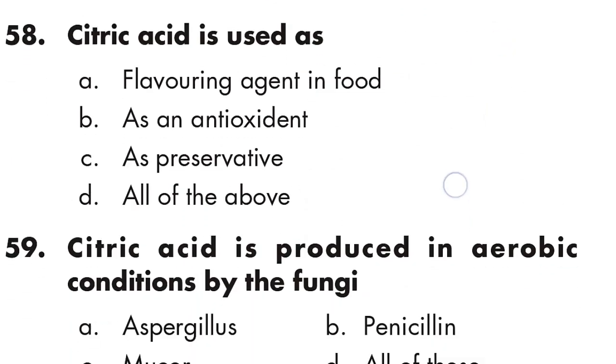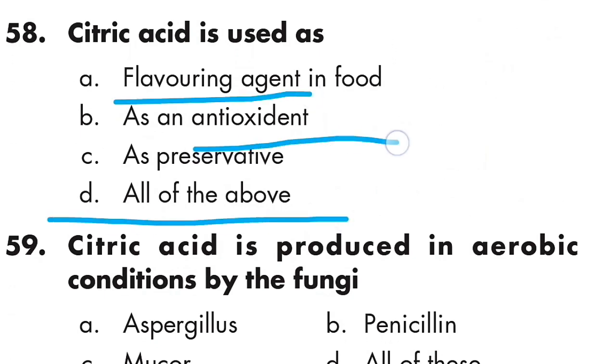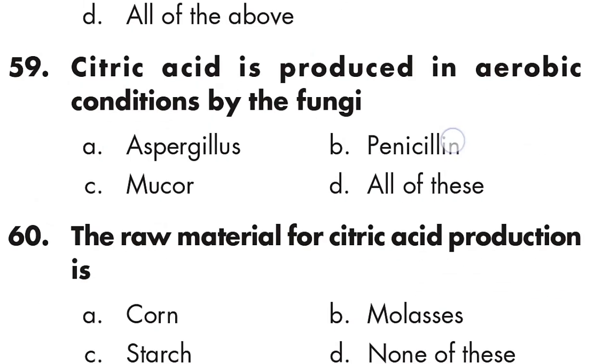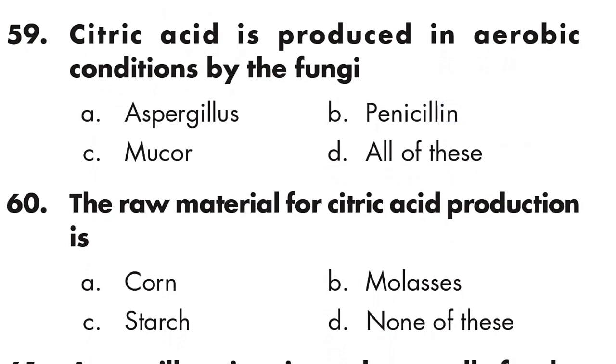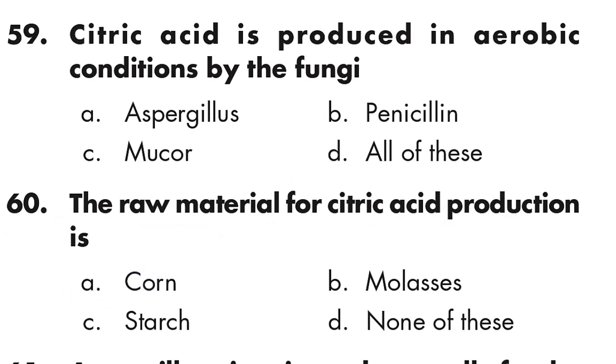Question number 58: citric acid is used as a flavoring agent, antioxidant, and preservative. All of these. Option D is right. Question number 59: citric acid is produced in aerobic condition by the fungi Aspergillus, Penicillium, and Mucor. All of these. Question number 60: the raw material for citric acid production is corn. Option A is right.